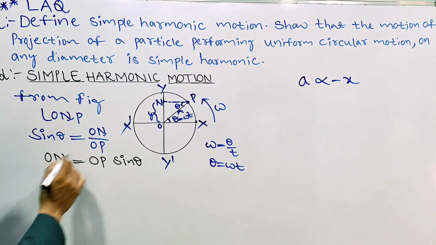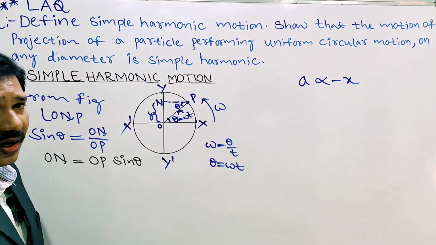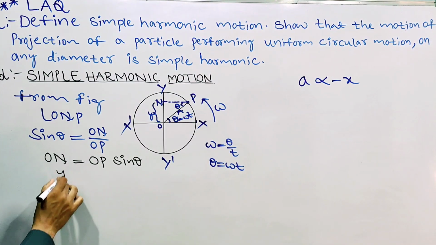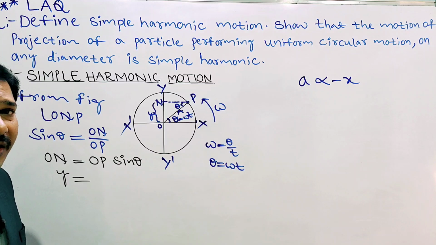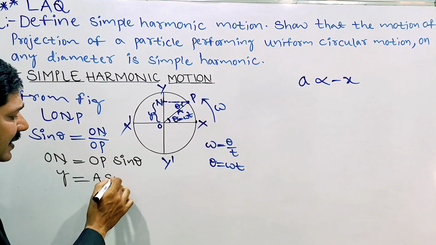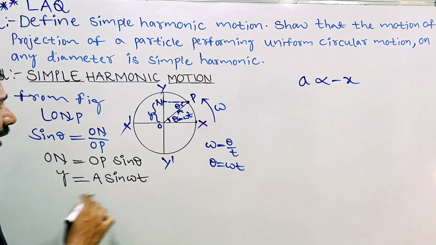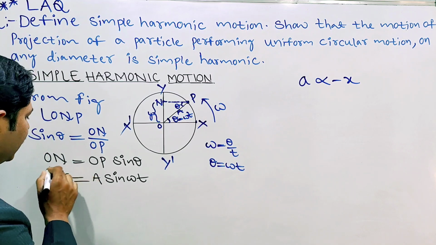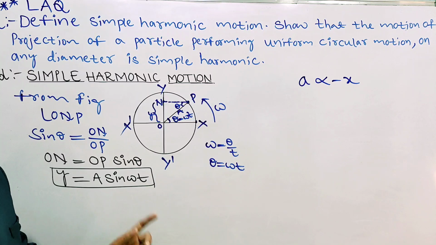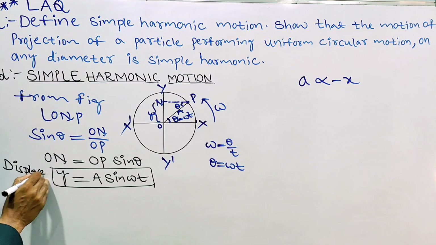Here theta is omega into t. ON is the displacement on the y dash axis, small y. So small y equals OP, which is the radius A, into sin theta, where theta is omega t. So y equals A sin omega t. This is the displacement formula in simple harmonic motion.